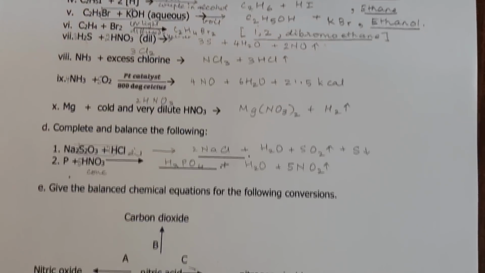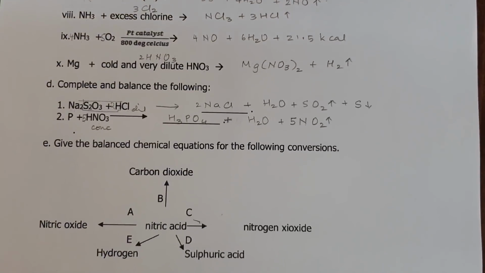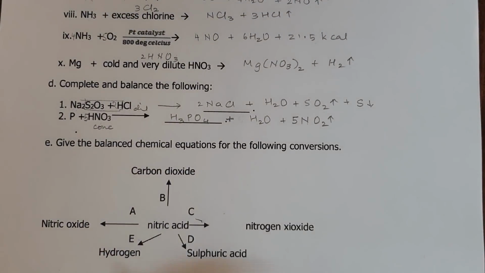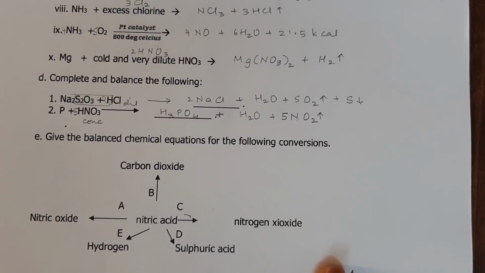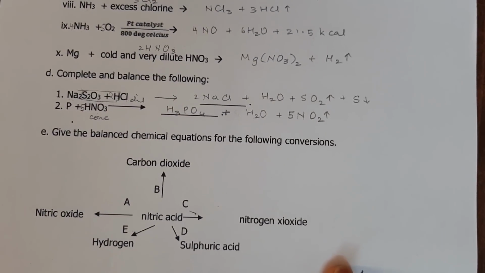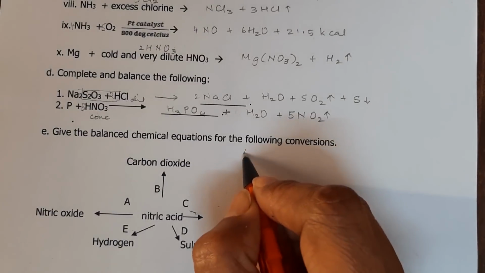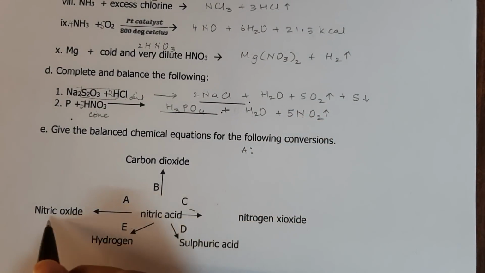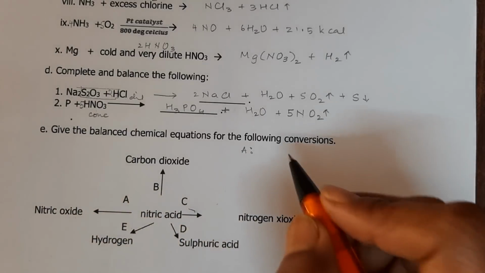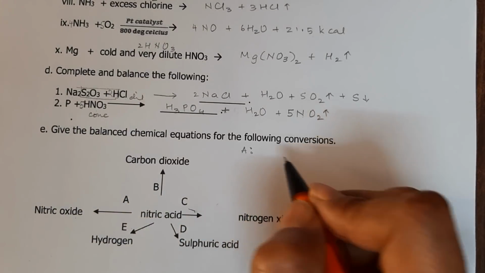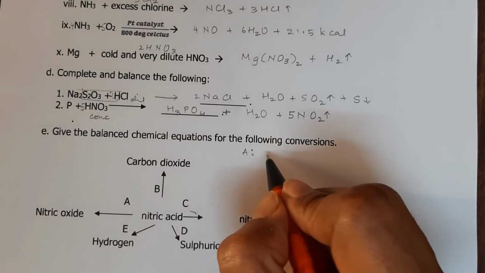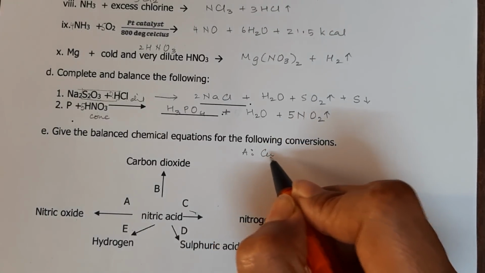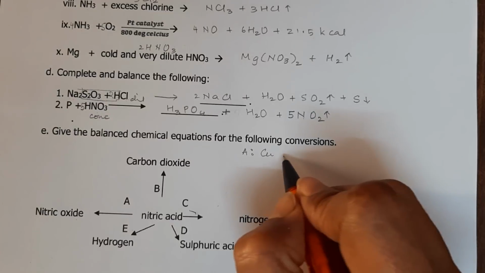Let us look at one more type of question that we get, something like this, where we have A, B, C, D, E diagrammatic representation. So let us look at our A reaction. Nitric acid to nitric oxide, that is NO. You can take copper or iron or even zinc.